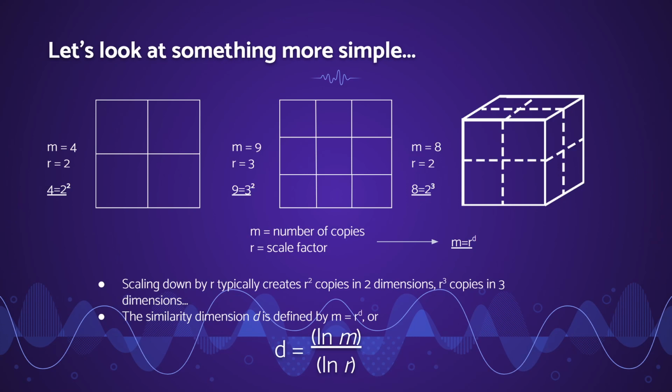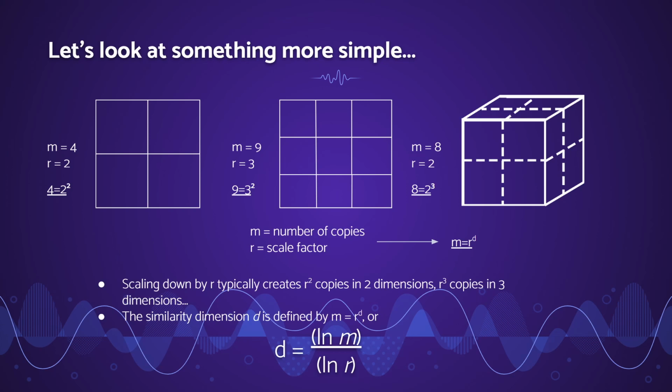Let's assume that the original square is not separated into 4. If we scale it down by 2, and then fill up the original square with the square scaled down by 2, we can fit 4 squares in there. So our scale factor would be 2, which we set equal to r, and our number of copies is 4, which we set equal to m.